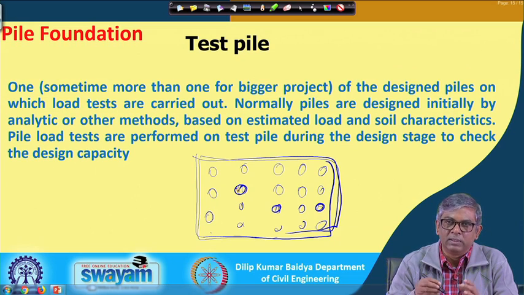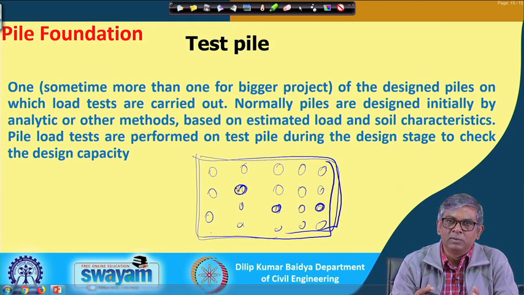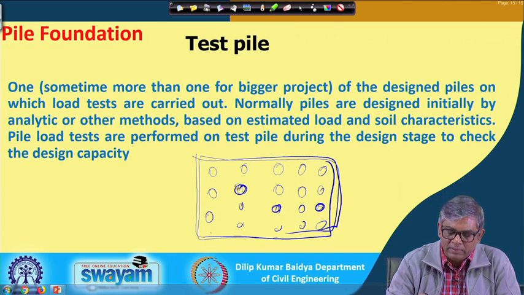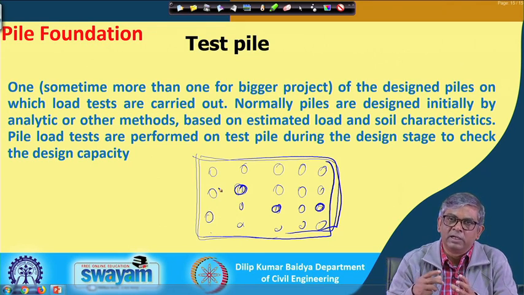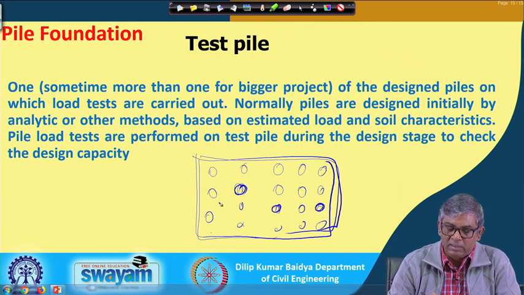If you find during testing that the capacity is coming less than whatever estimated capacity you have taken, then you have to redesign. This test value is to be taken as given, not the analytical design value. And if the capacity comes much higher than what you have taken, one can decide to reduce the size or length to make it economic. So, it works both ways. If more capacity comes, it is generally good and safe, but if it comes less, obviously you have to redesign; there is no other alternative.